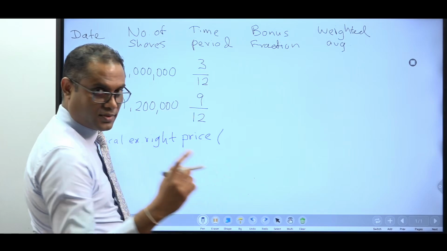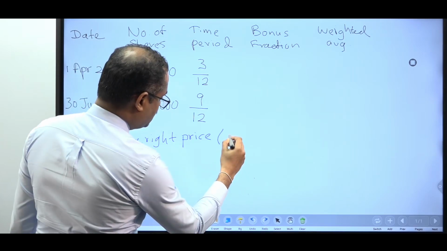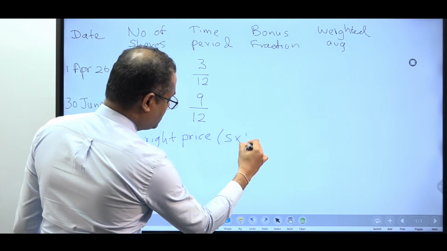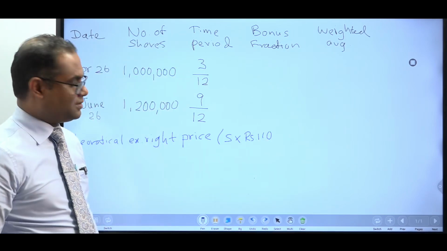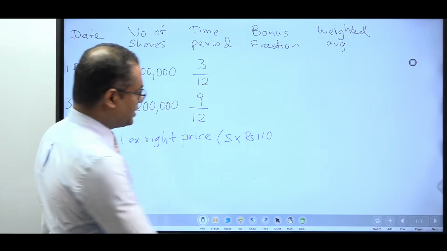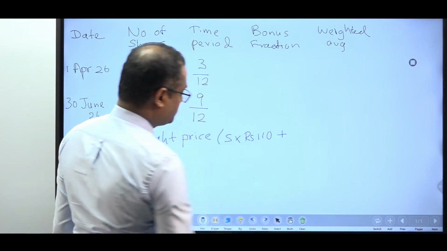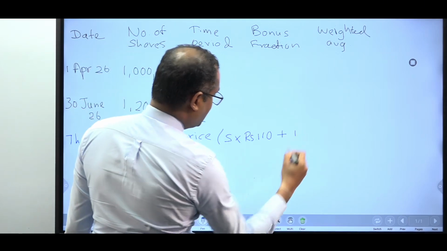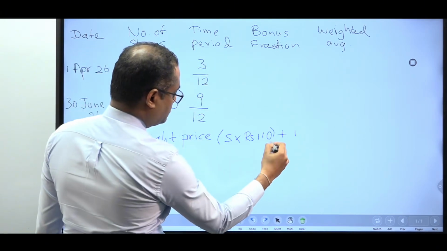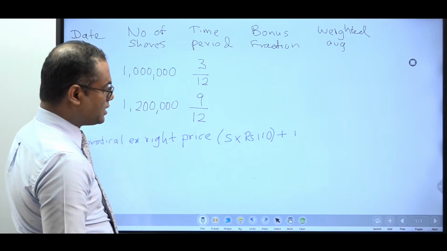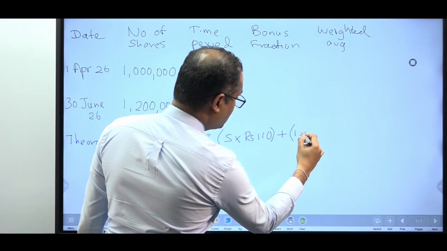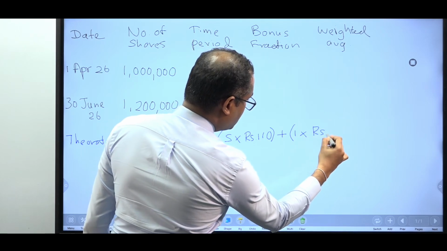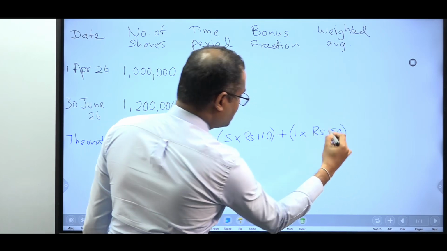Holder of 5 shares at 110 will be given 1 additional share at the price of 50 rupees.